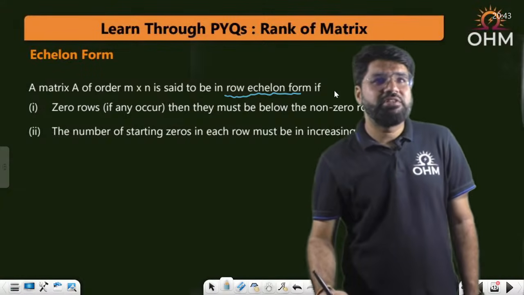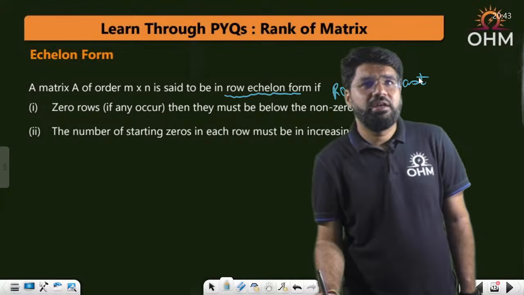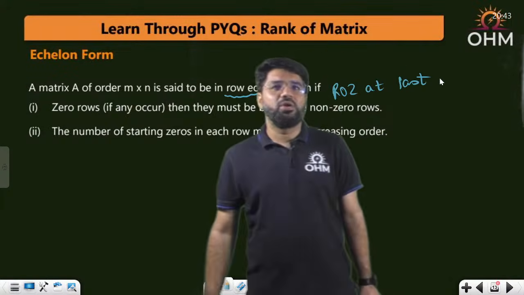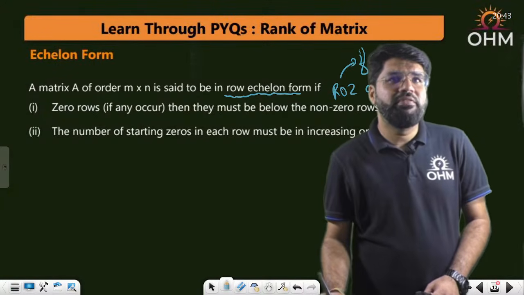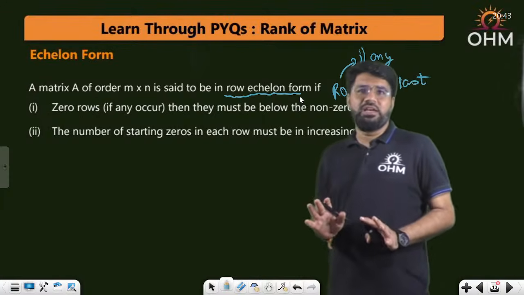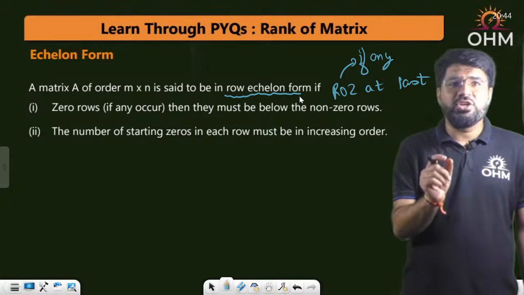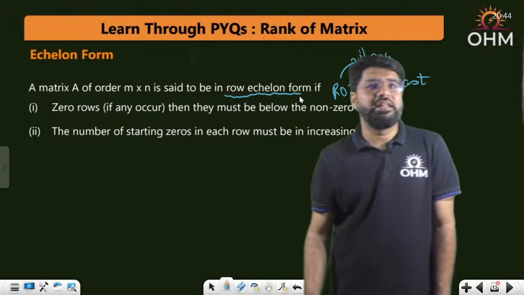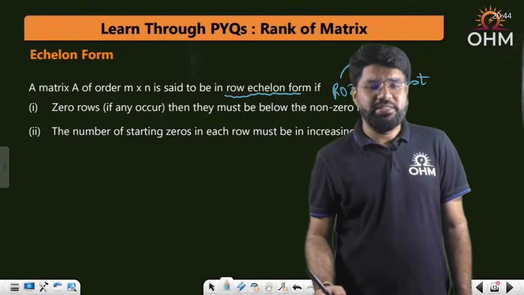This first point simply means zero rows at last. I don't say a row of zeros has to be there, but if the matrix has any zero row, it should be at the last. And second point, the number of starting zeros in each row must follow an increasing pattern, must follow increasing order.